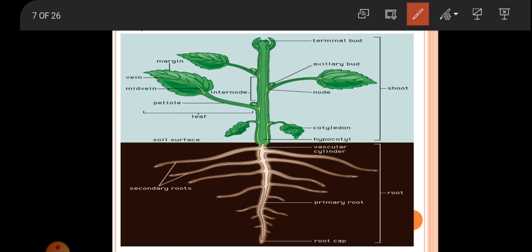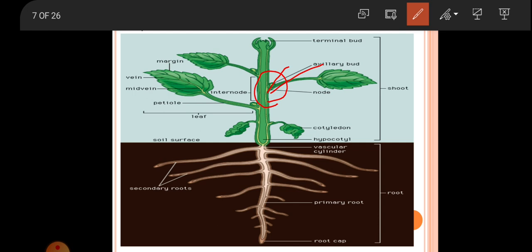Then the next one is, in the axis of the leaves, the axillary buds are present. So here, the axis means the space between the main stem and the branches. In this axis, the axillary buds are present. So these axillary buds develop either into vegetative branches or reproductive branches, okay.